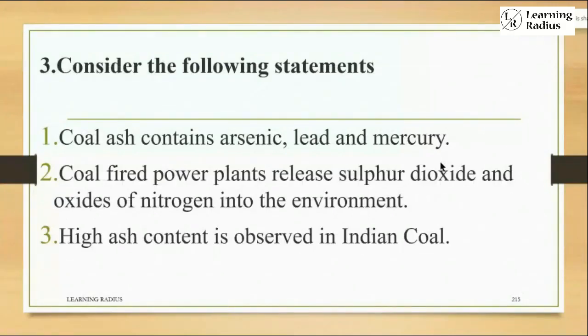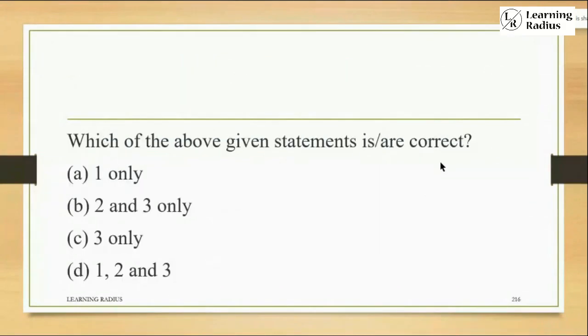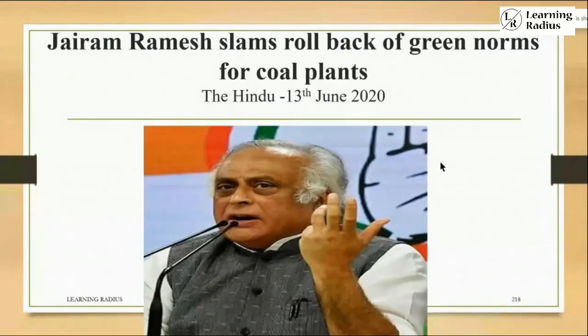Consider the following statements. Coal ash contains arsenic, lead, and mercury. Coal-fired power plants release sulfur dioxide and oxides of nitrogen to the environment. High ash content is observed in Indian coal. Comparatively, it is an easy question; all the statements are right. But there was a controversy from the side of the opposition. Jairam Ramesh slams rollback of green norms of coal plants.